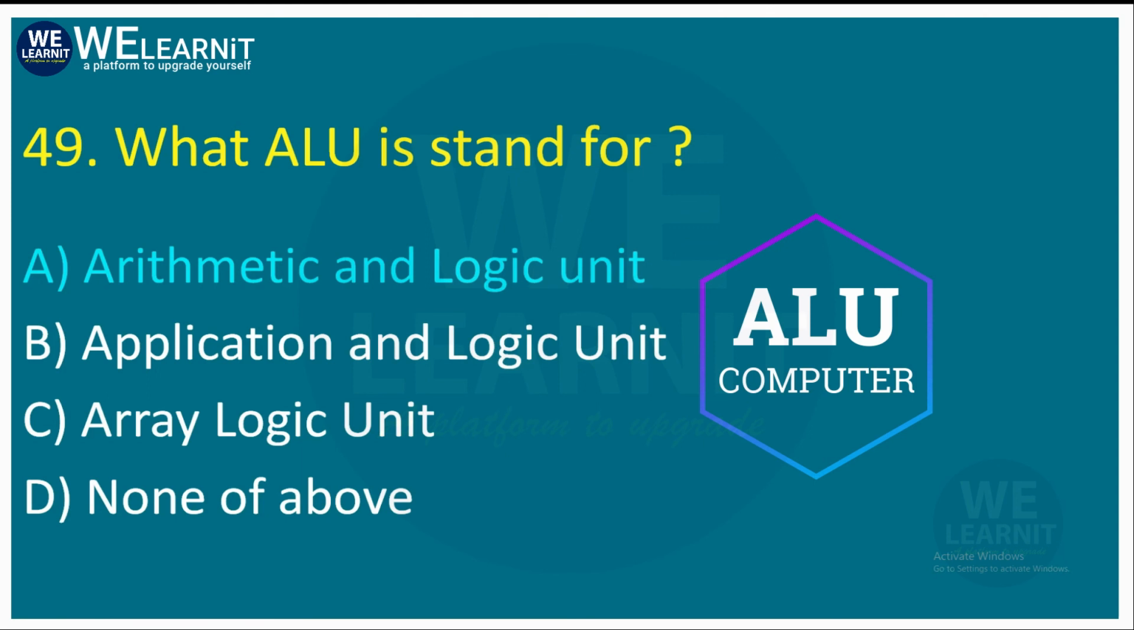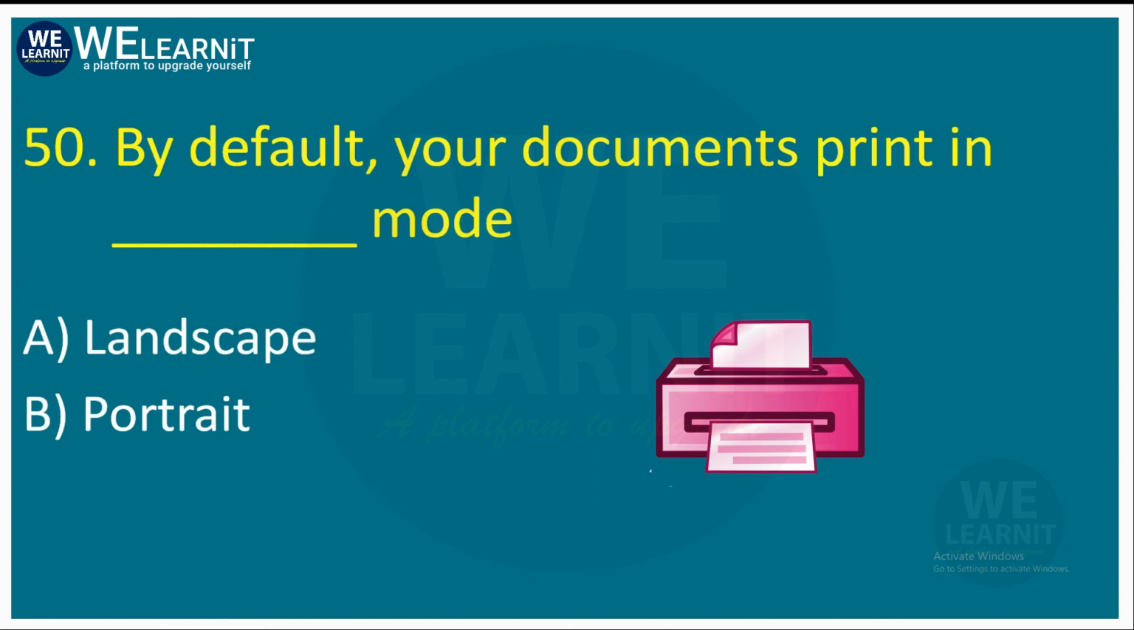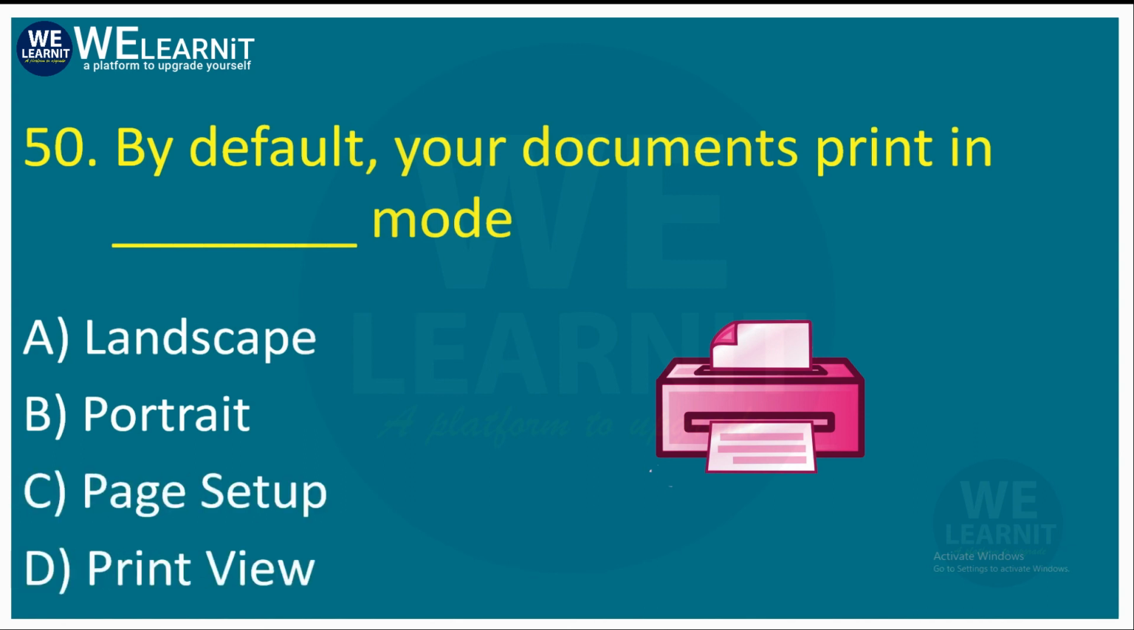Now let's move to the last question of this session, and that is, by default your document prints in dash mode. So when you type something in computer applications like MS Word, Excel, etc., by default in which mode are they? Your options are landscape, portrait, page setup, or print view. So here we get only two types of modes while taking printout, and that is landscape and portrait. So by default in the computer we get the portrait mode.